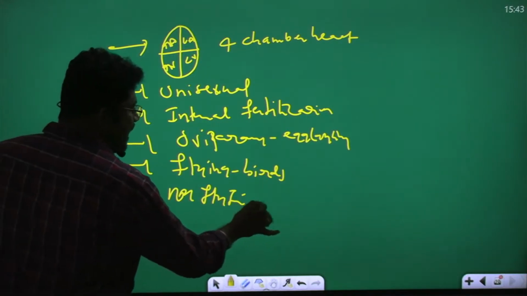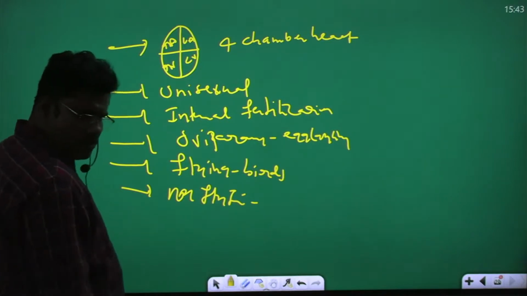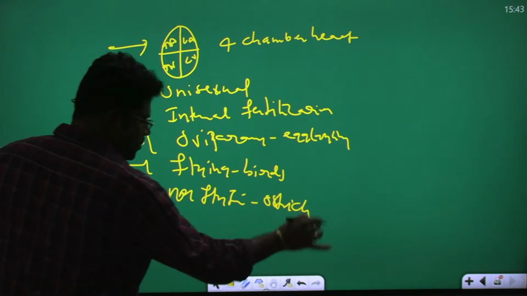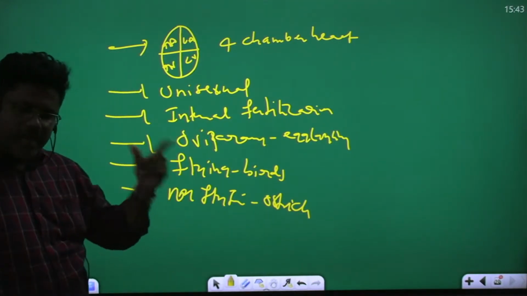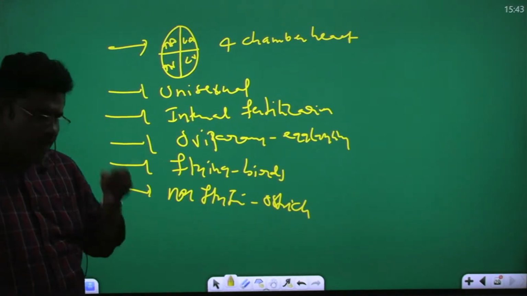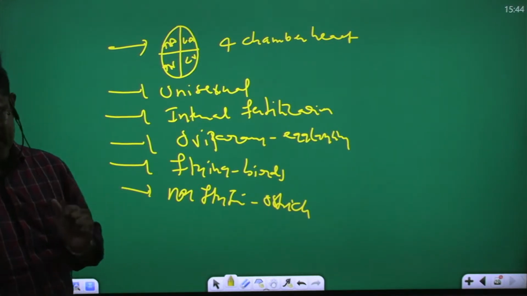Examples of non-flying birds: ostrich, Struthio camelus, penguin, dodo, kiwi. You understand? They are the non-flying birds.